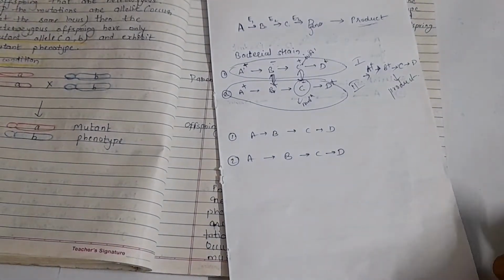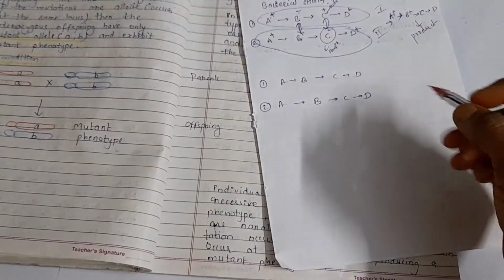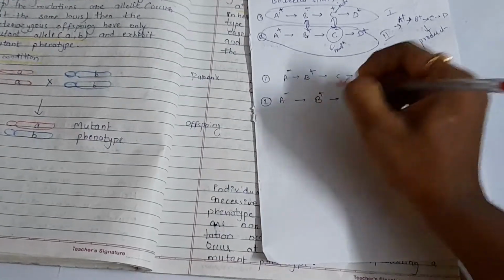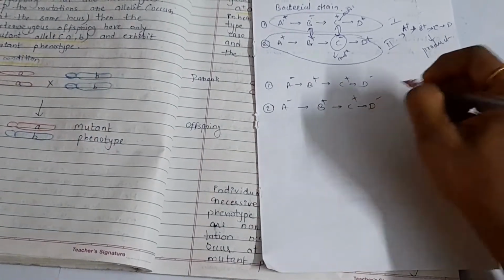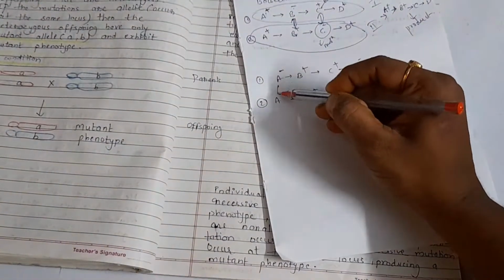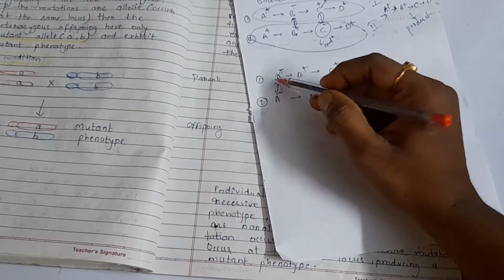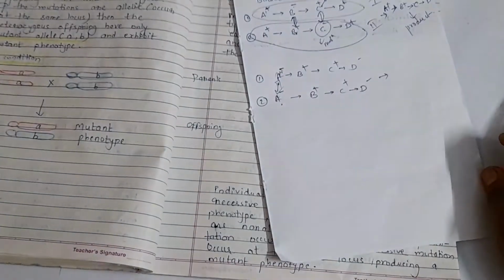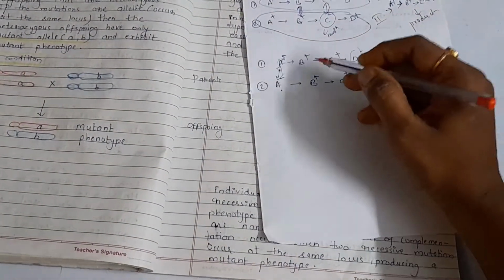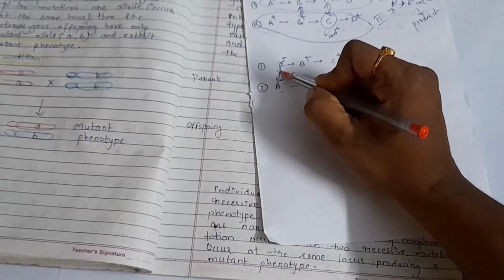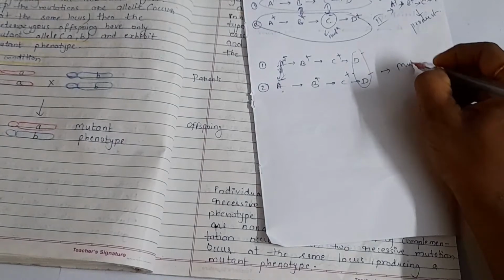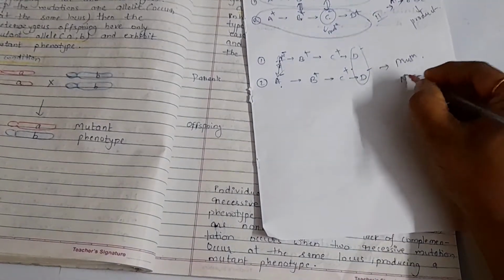Are you getting it? The next one again, same thing. If A negative, B plus, will the product form or not after crossing over? No. Why? Because both of these mutations are in the same gene. Again here also both mutations are on the same gene. Here there is no mutation, but if this is a mutant one, how will it convert to this? So the product will be mutant one. No product formation.